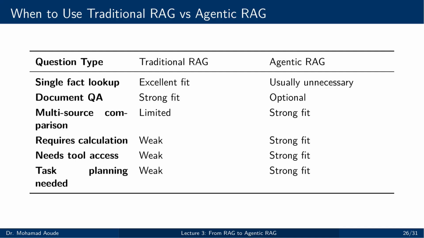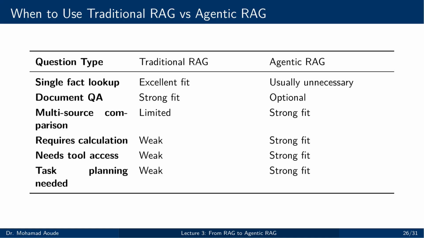This comparison table is meant to act as a design guide. If the task is a single fact lookup, traditional RAG is usually an excellent fit. If the task is standard document question answering, traditional RAG is still very strong, and agentic behavior may be optional rather than necessary. But once the task involves multi-source comparison, required calculation, tool access, or explicit planning, the balance changes. In those cases, traditional RAG becomes limited or weak, while agentic RAG becomes the stronger choice.